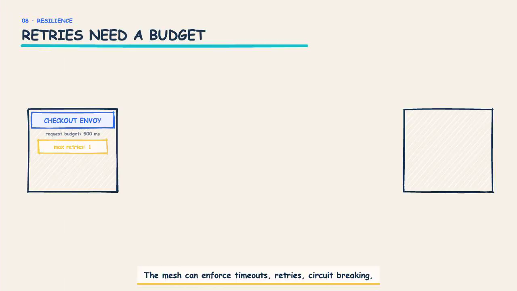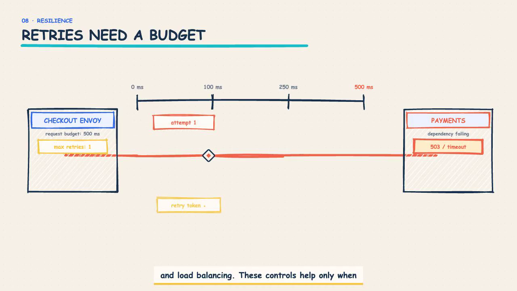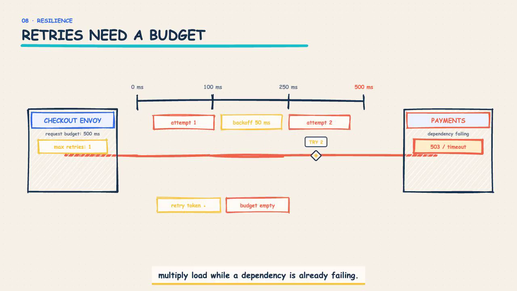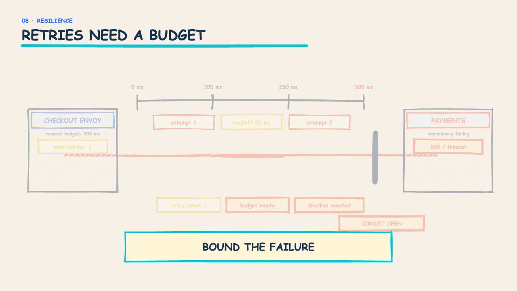The mesh can enforce timeouts, retries, circuit breaking, and load balancing. These controls help only when they are bounded. Retries across several layers can multiply load while a dependency is already failing. Good policy limits total time and retry budget, then opens the circuit and fails clearly.